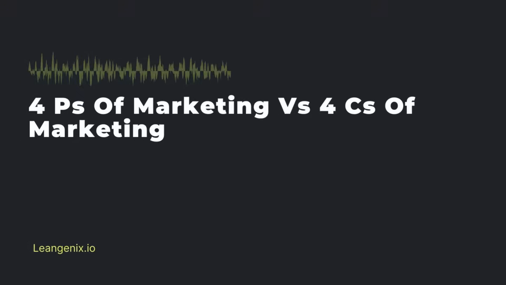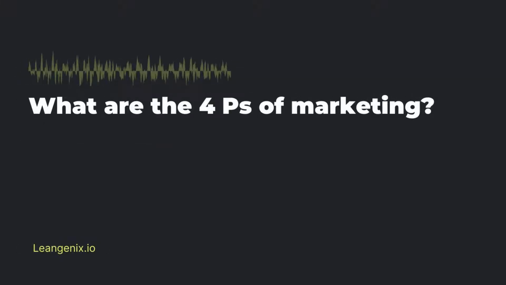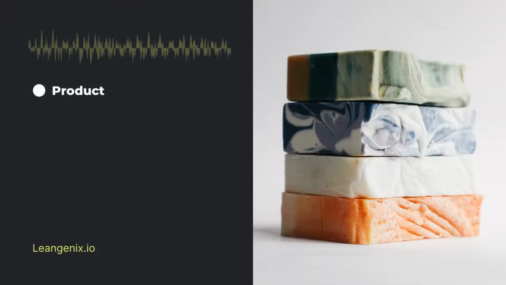4 Ps of marketing versus 4 Cs of marketing. What are the 4 Ps of marketing? Product. The product is the item that the company is selling. It is important to consider what the product is, how it is different from other products on the market, and how it can be positioned to appeal to the target market.